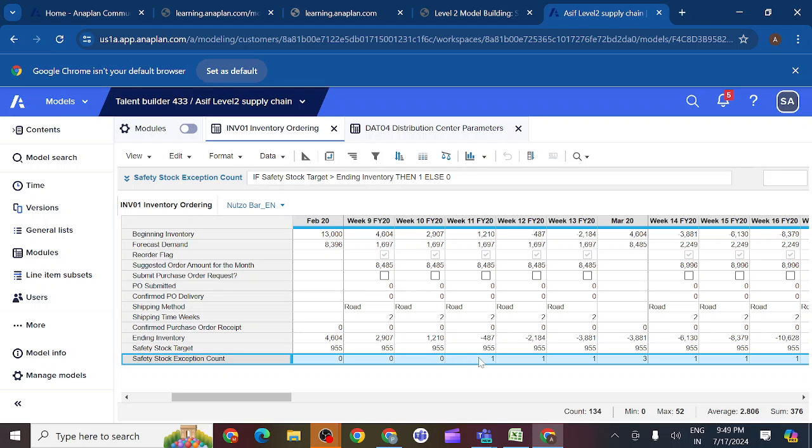This is the exception count. Exception means we are not maintaining the proper stock. 1 time, 2 times, 3 times. So you can see in the month of March, in 3 weeks we are not maintaining the proper stock. So in this way we'll get the exception count.